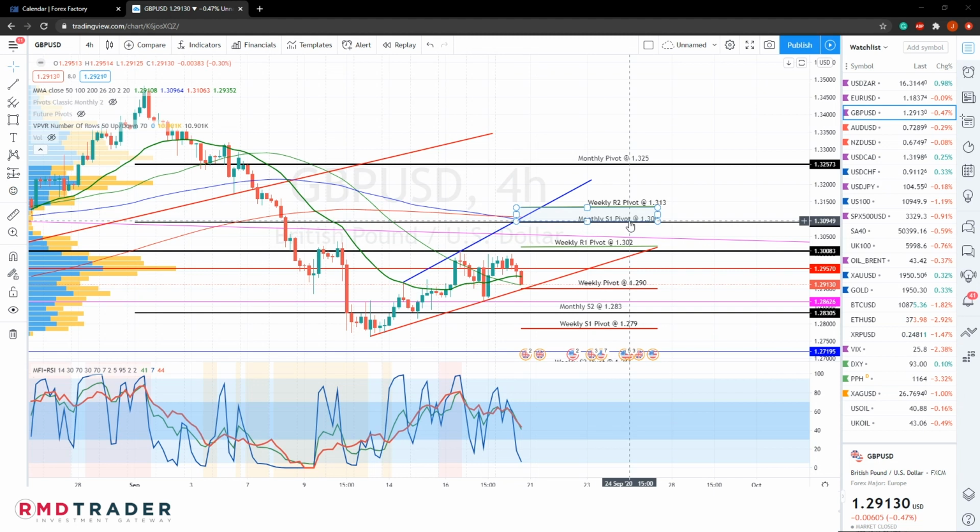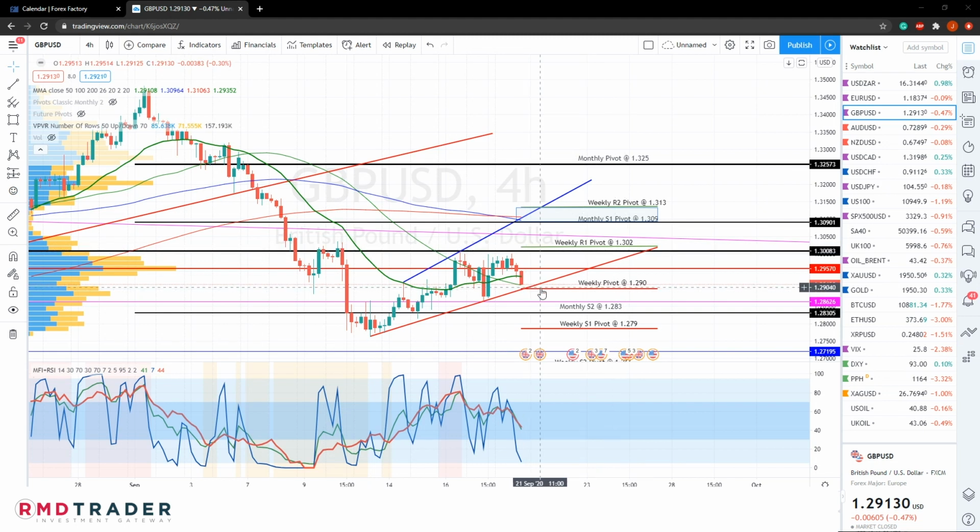monthly S1 pivot area. It's also the area that we mentioned on our weekly video last week as an area of potential correction, being a major level that has not yet been retested. Any bullish price action above our weekly pivot and above this lower diagonal will likely see that play out. Also, of course, pending a close above this 1.300 level, which coincides with this major area of resistance and also the previous area of resistance that we saw over here, and also coinciding with the weekly R1 pivot at 1.302.